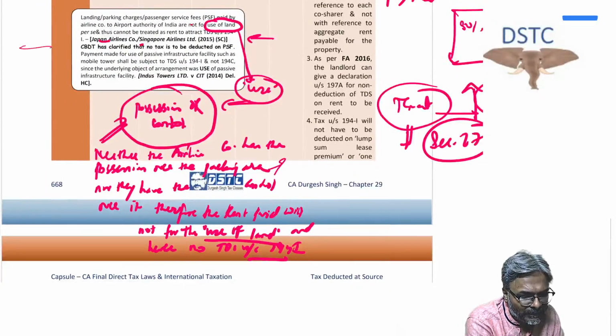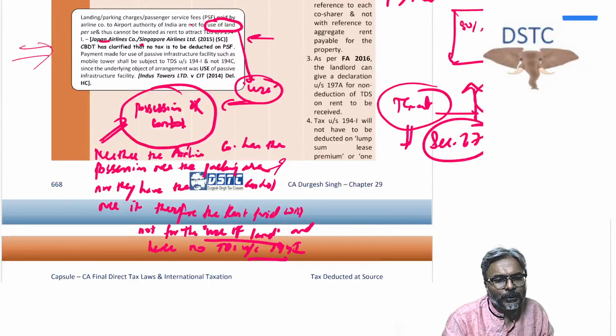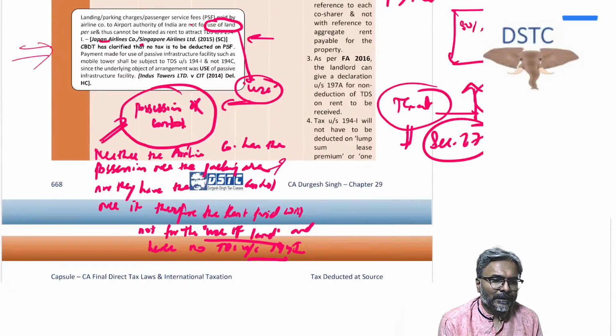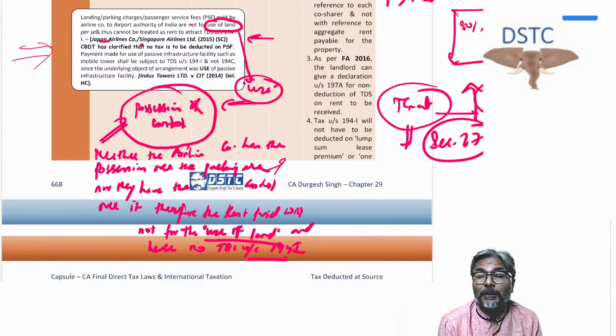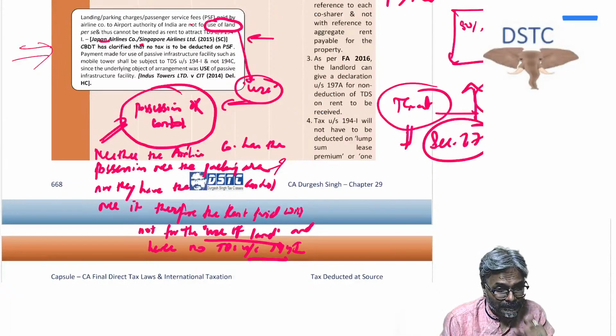This is also a very important case law which is very frequently asked. Land and parking charges, students. In this case, the issue is whether the land and parking charges which the airline company has to pay, to the airport authority, will be subject to TDS under 194I. That is the issue under consideration.